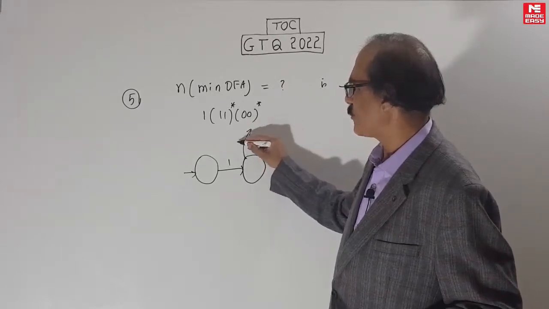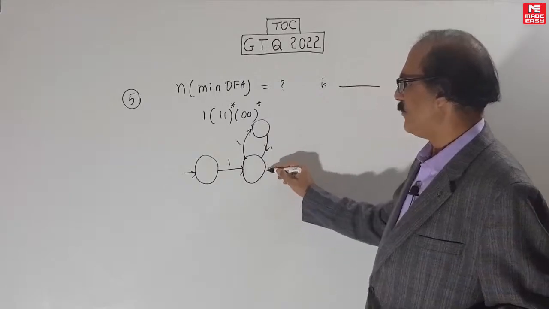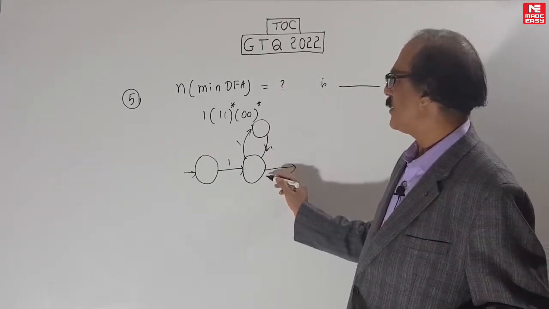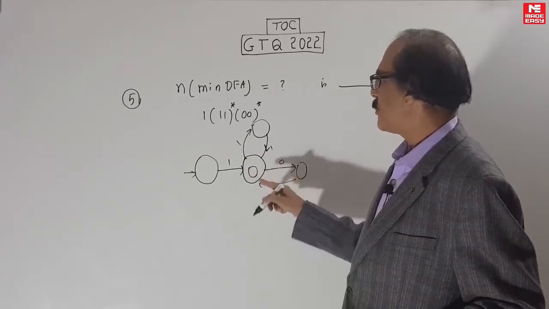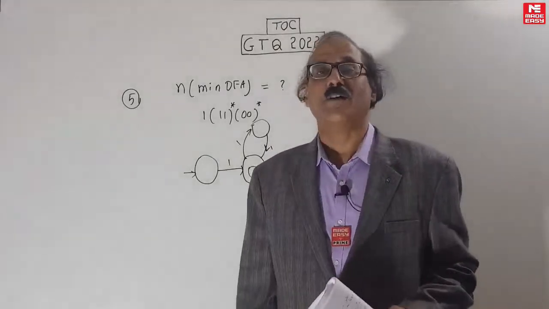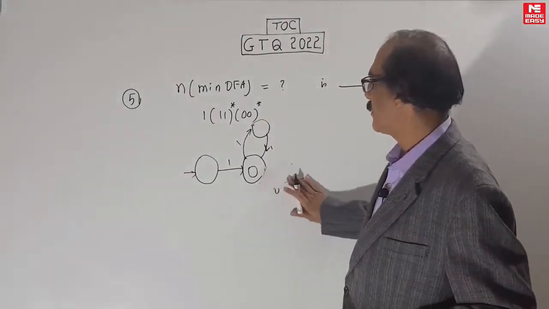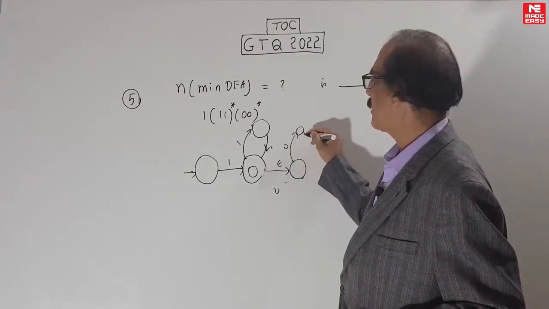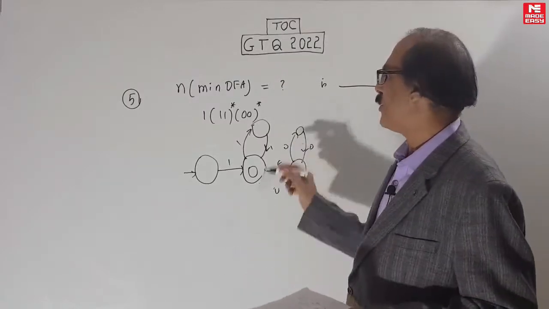Let's do the first step. Just follow the expression. 1 star means put a loop, a cycle. 1, 1, 1 star, follow it with 0, 0 star. But now you will find it difficult, because if you put 0, 0 star like this it will become 1, 1 plus 0, 0 whole star. But if you want A star, B star, then you have to put a null move here: 1, 1, 1 star, null, 0, 0 star. But null move NFAs are difficult to convert, so we don't want a null move.